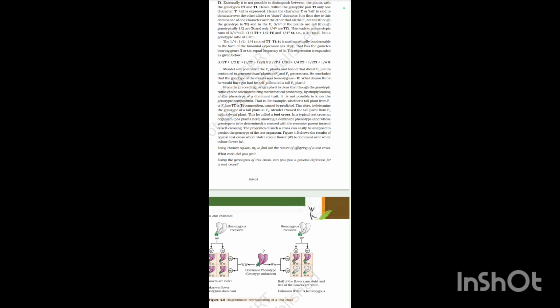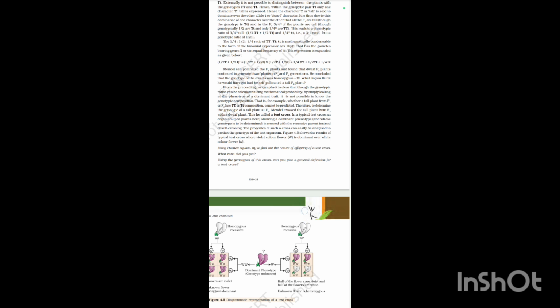The expression is expanded as given below: (1/2 T plus 1/2 t) squared equals 1/4 TT plus 1/2 Tt plus 1/4 tt.